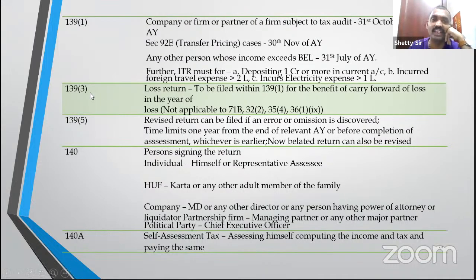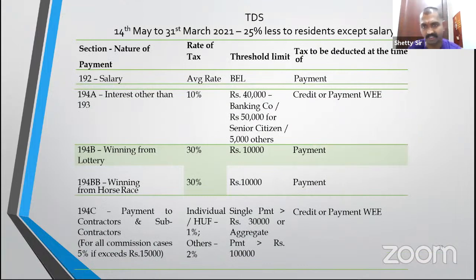Next, 139(3), loss return. You must file the loss return within the due date. Otherwise, you cannot carry forward the losses. However, under 71B, house property losses and allowances can be carried forward even if you don't file within the due date. Next, 140, who should sign? Individual, himself or power of attorney; Karta; in the case of a company, MD, etc. 140A is the self-assessment tax.